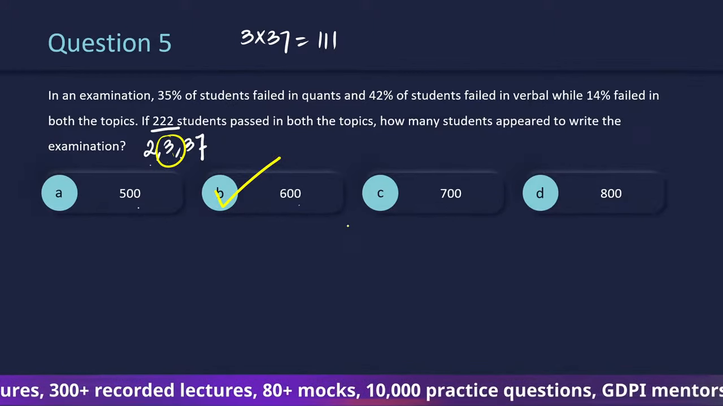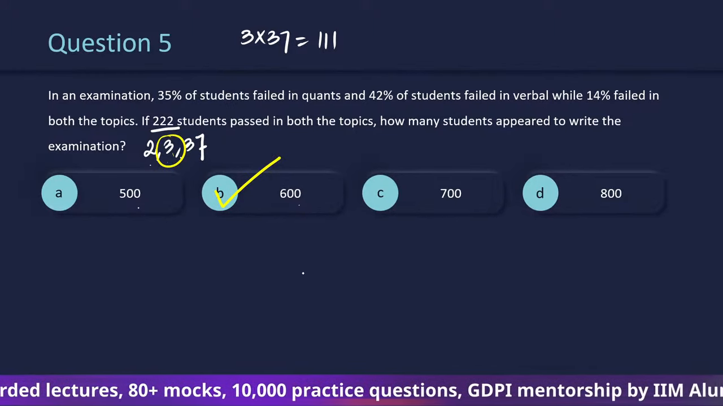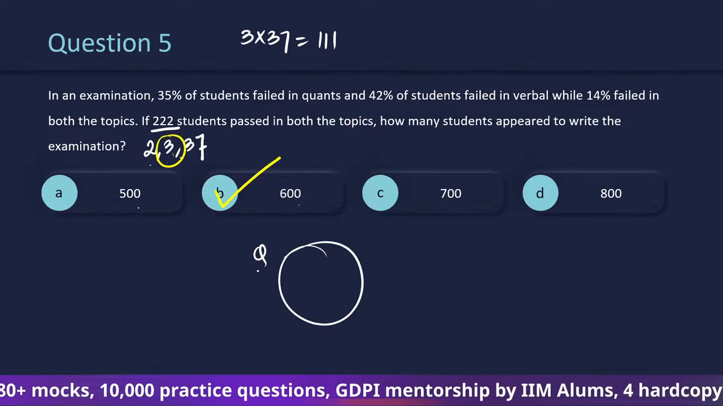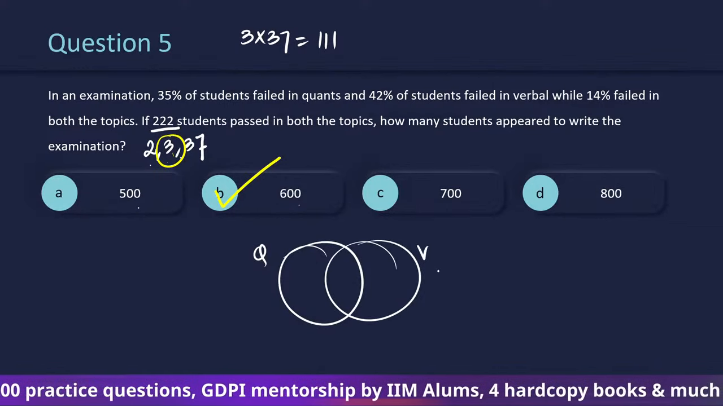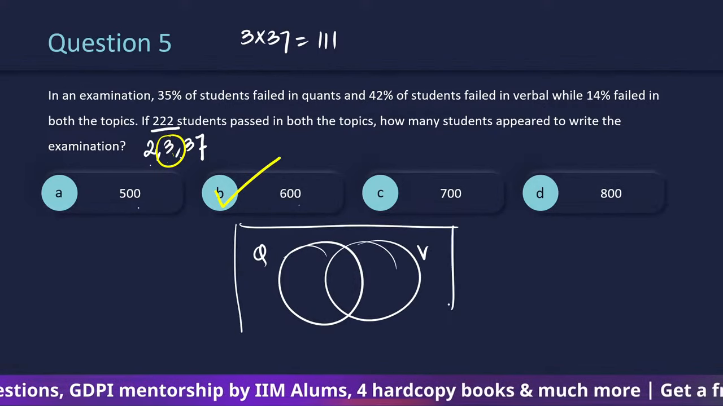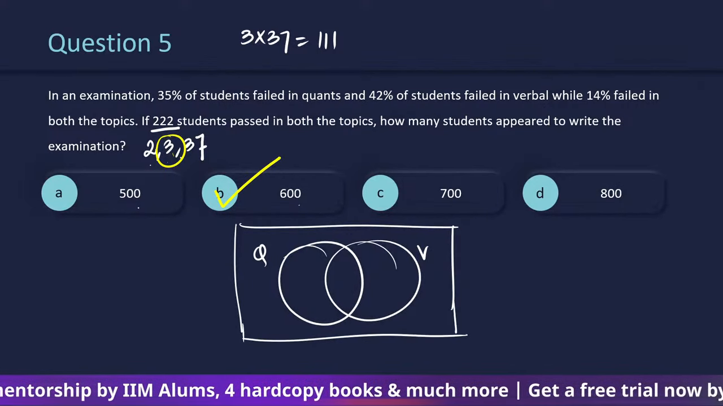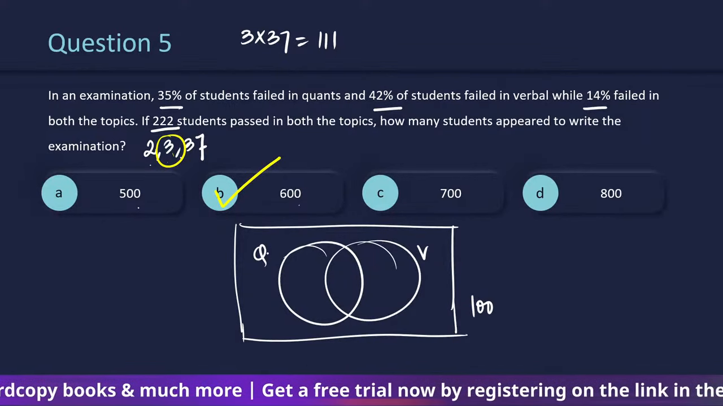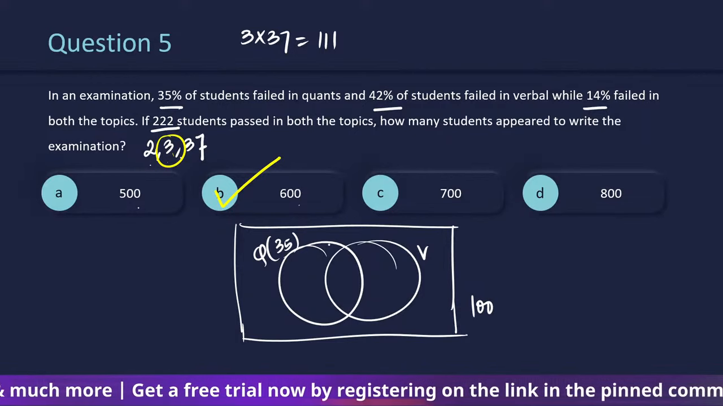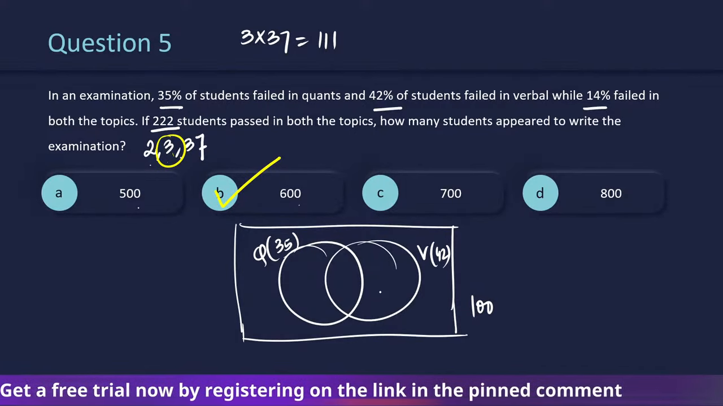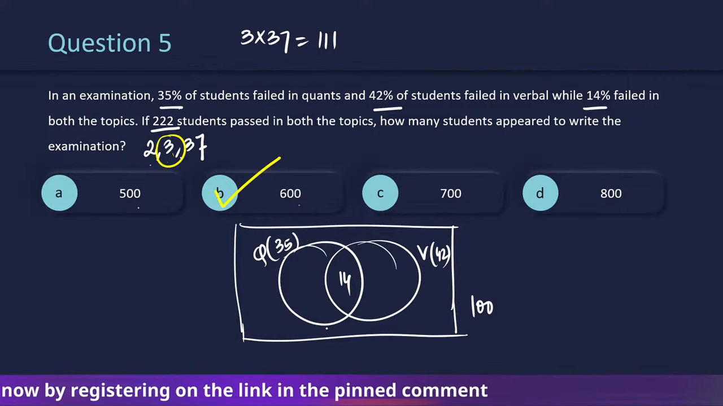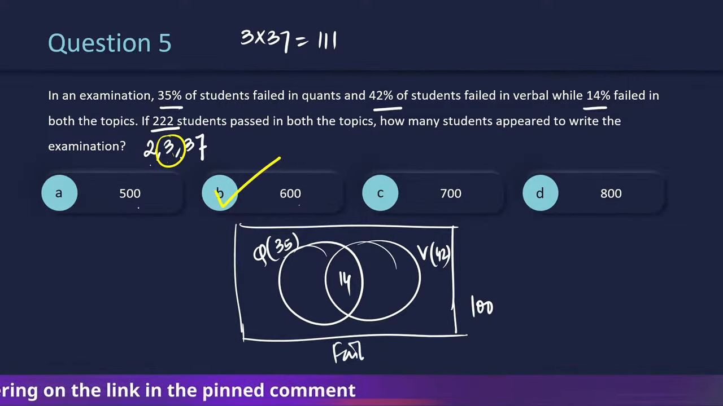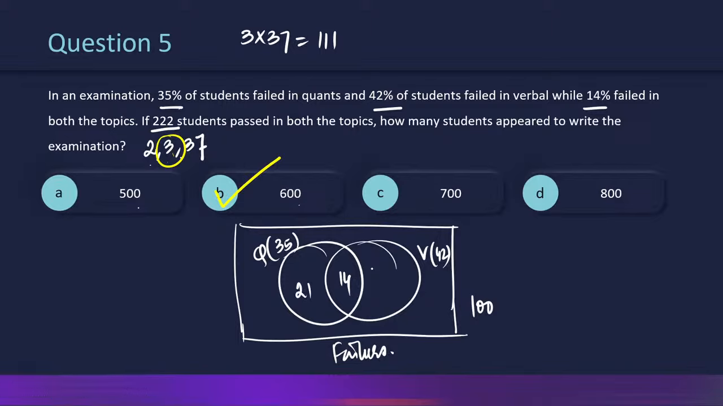Okay. This is a set theory based question. It says that if we are looking at quants and if we are looking at verbal, and there are total students, since we are working on percentages right now, so we will be like, there are total 100 students, 35 of them failed in quant, 42 of them failed in verbal, 14 failed in all. So these regions are about failures, not pass. So if this is 14, so this is going to be remaining 21, right?